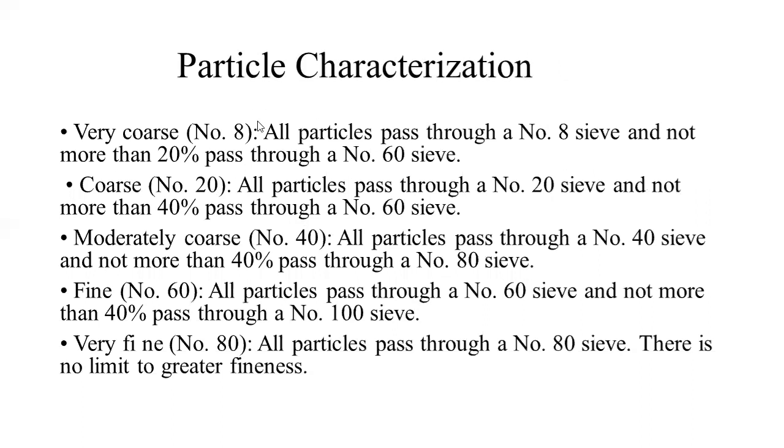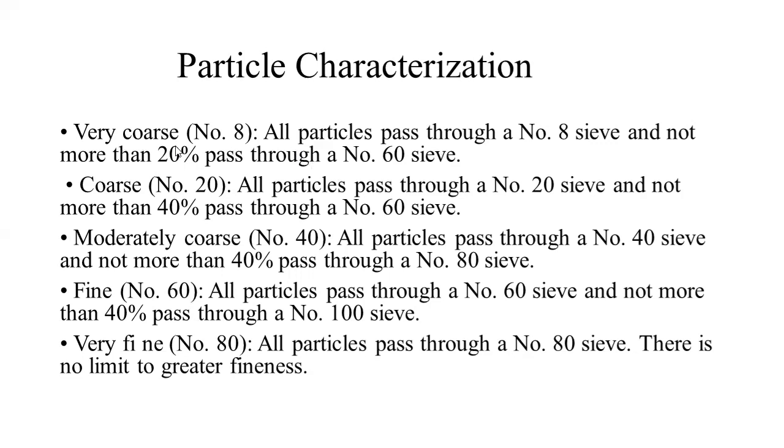Now, students, this is the criteria defined by the United States Pharmacopoeia, and these numbers are the sieve numbers, and this is the percentage of powder that can pass through the sieve. Very coarse means those powders will be very large in size. If all particles pass through sieve number 8 and not more than 20% pass through sieve number 60, then those powders will be called very coarse powder.